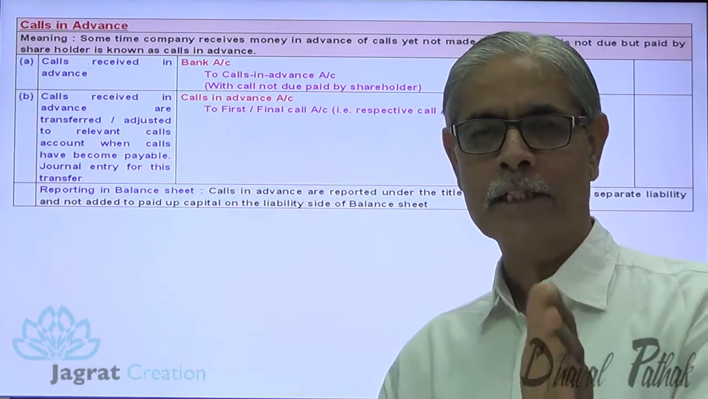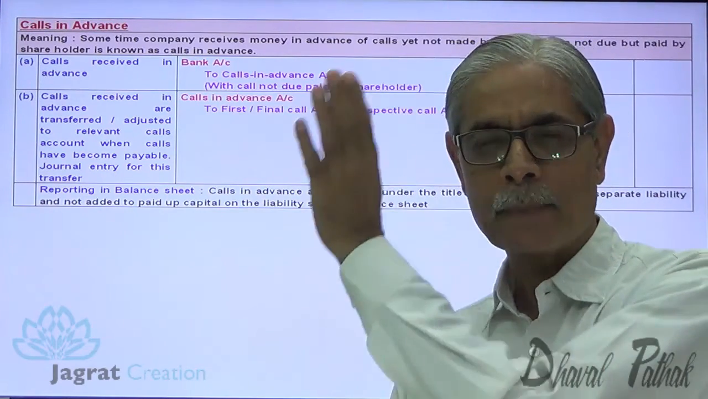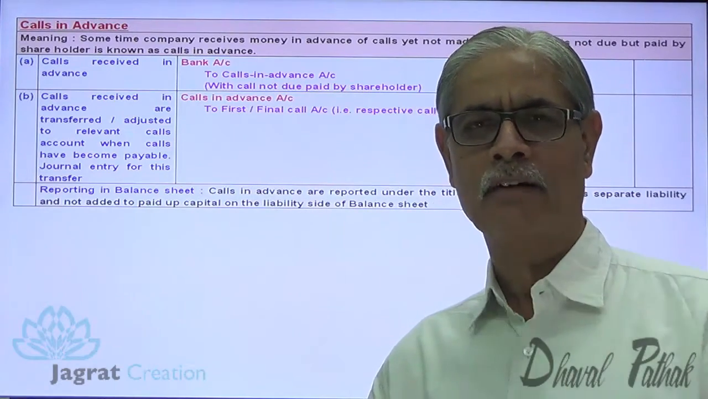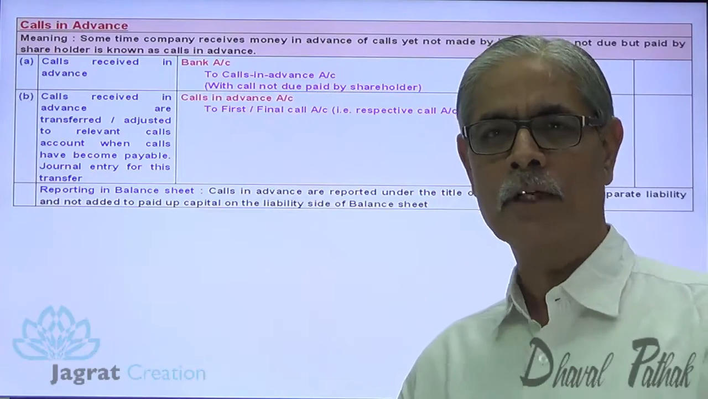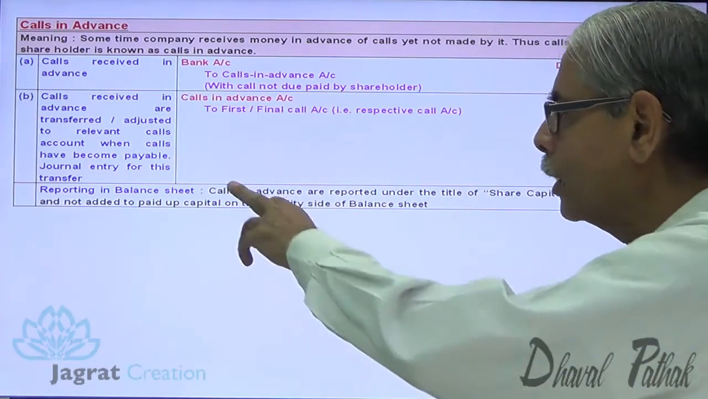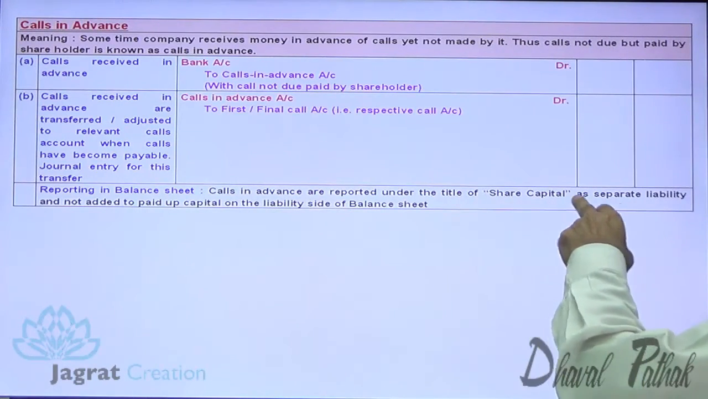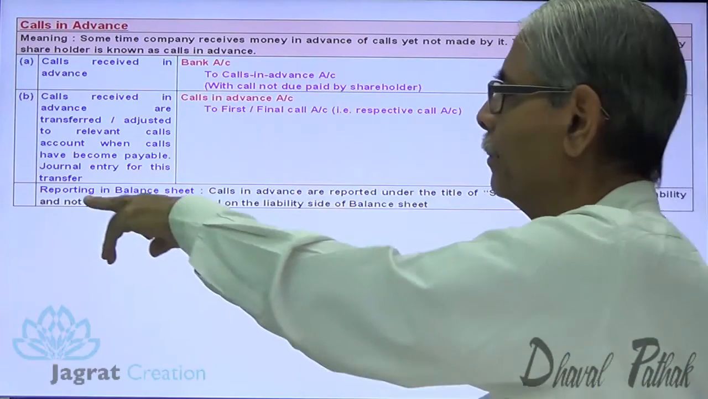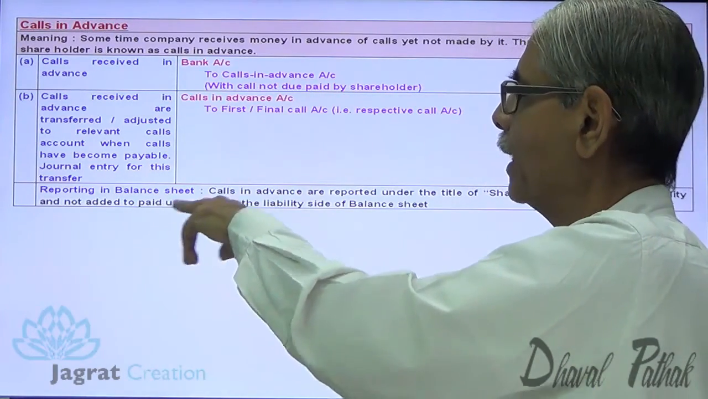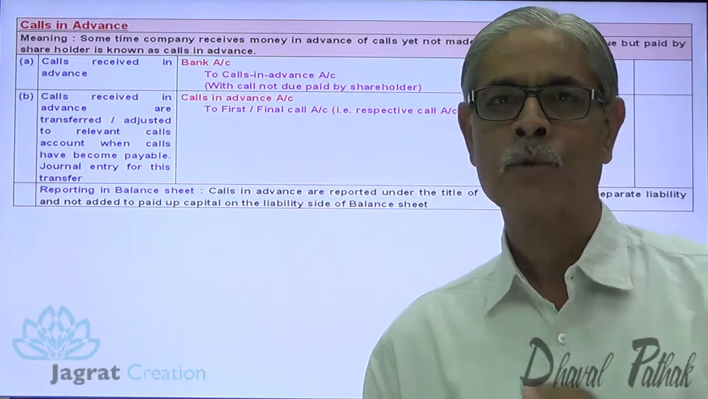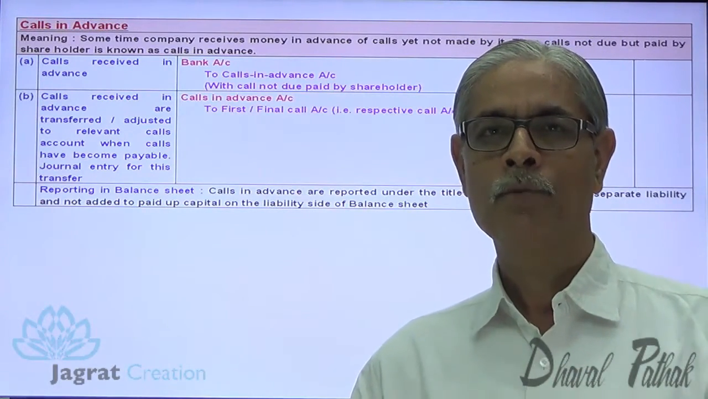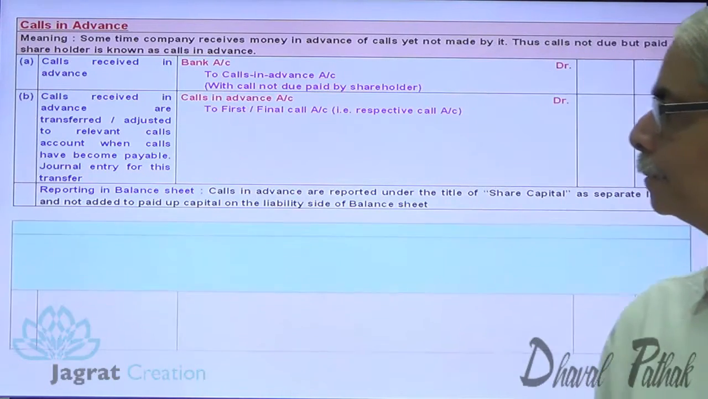When the first call gets due, the amount that has been received in advance is now no longer advance. So it gets transferred to the amount recoverable against the first call. Calls in advance are reported under the title of share capital as a separate liability and not added to the paid up capital, on the liability side of the balance sheet. This is how it gets reported. Now I want to talk about interest on calls in advance.